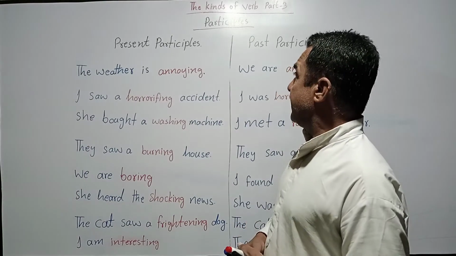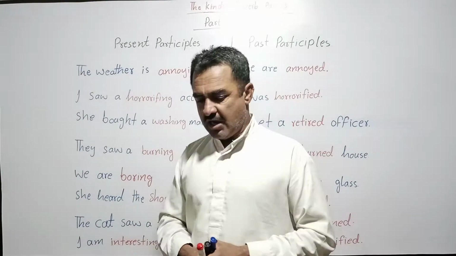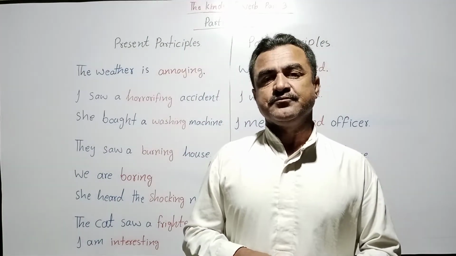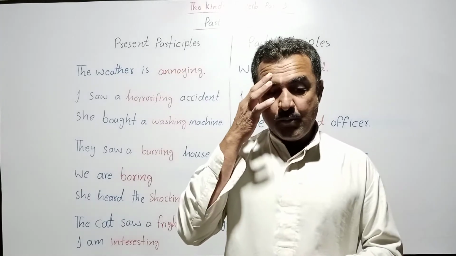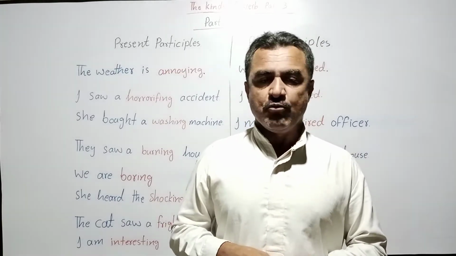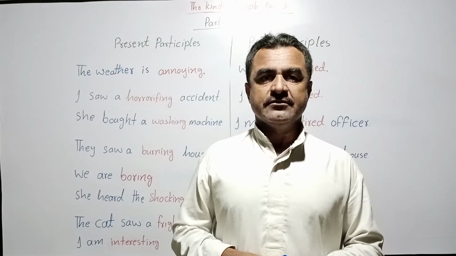Now, about participles, what participles are. Participles are words which are formed from verbs and work as adjectives.